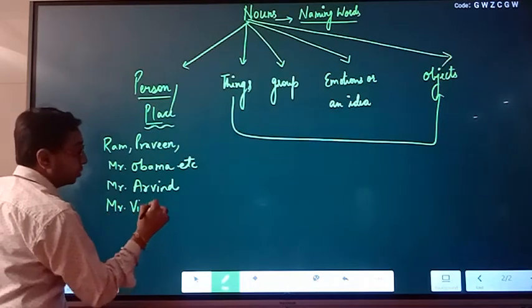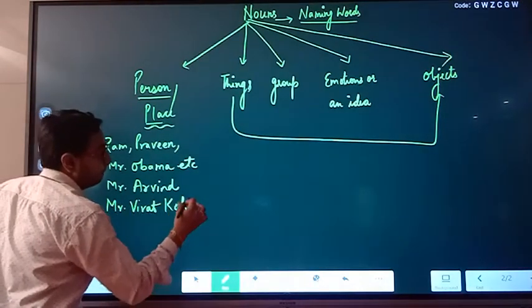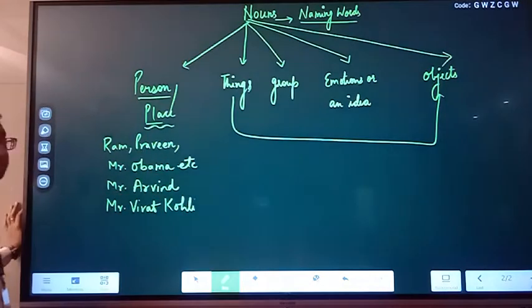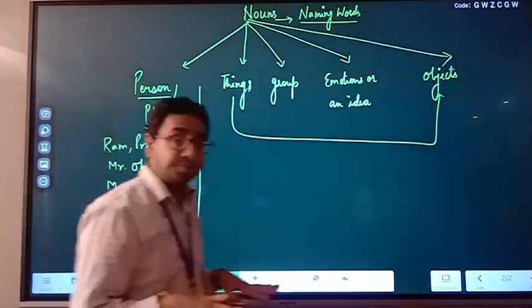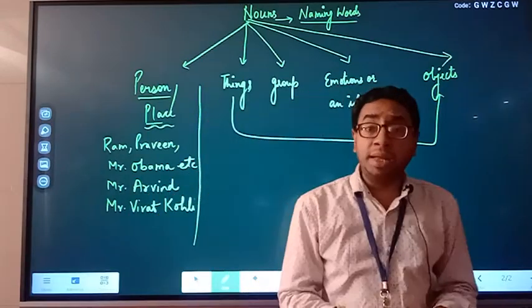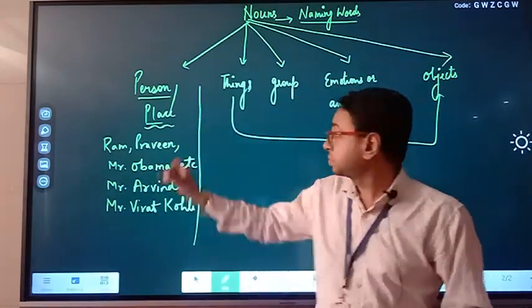All are examples of what? Person. Proper person. Clear with this? When we talk about place, like Karnal, New Delhi, Mumbai, countries, islands, place.